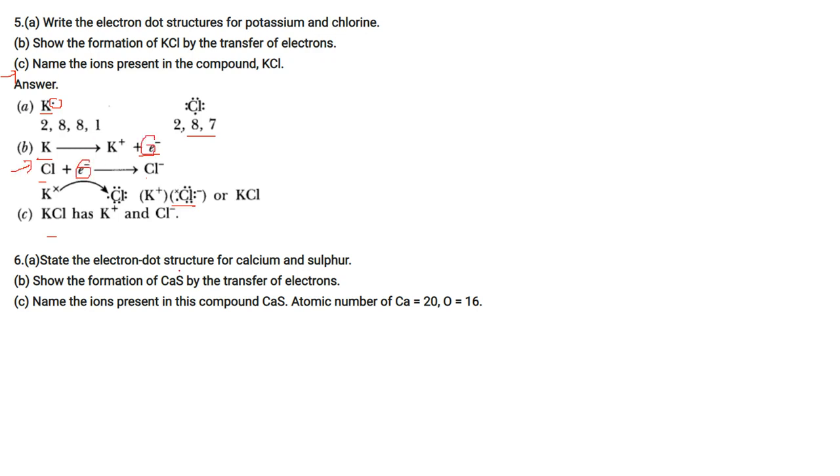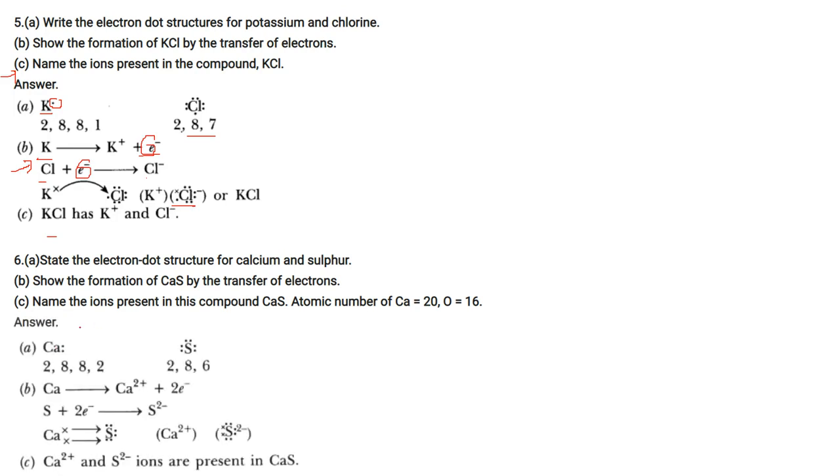State the electron dot structure for calcium and sulfur. Calcium has 2 valence electrons, so we have 2 dots. Sulfur has 6 valence electrons, so 6 dots. Show the formation of CaS by transfer of electron. Ca will lose 2 electrons, sulfur will gain 2 electrons. So these will combine, Ca2+ and S2-. Name the ions present in compound CaS. Atomic number of Ca is 20, S is 16. So Ca2+ and S2-.